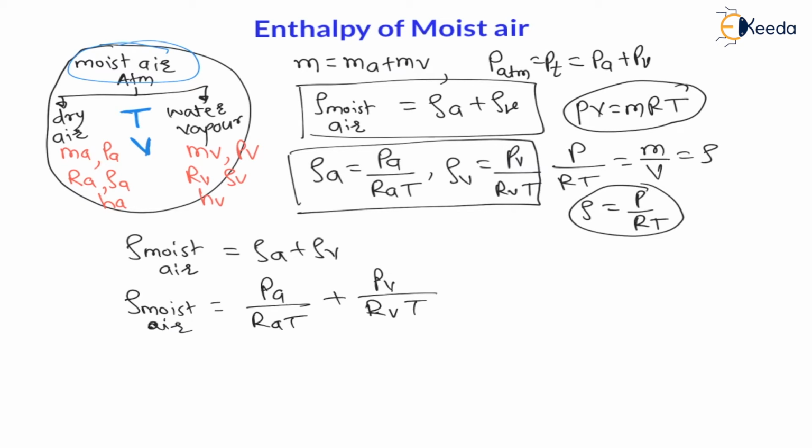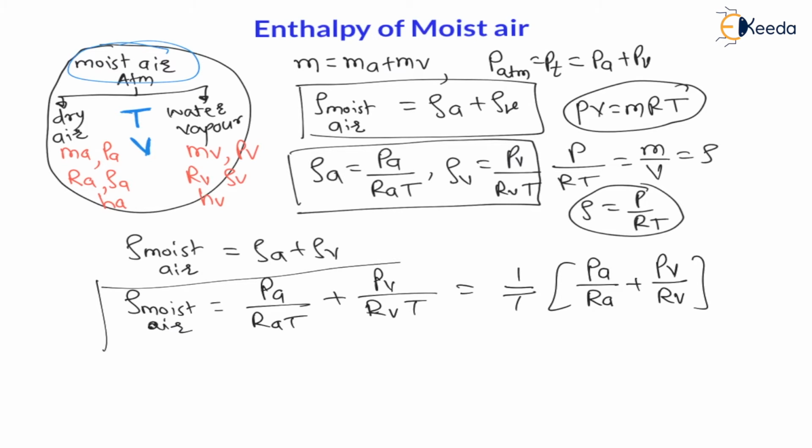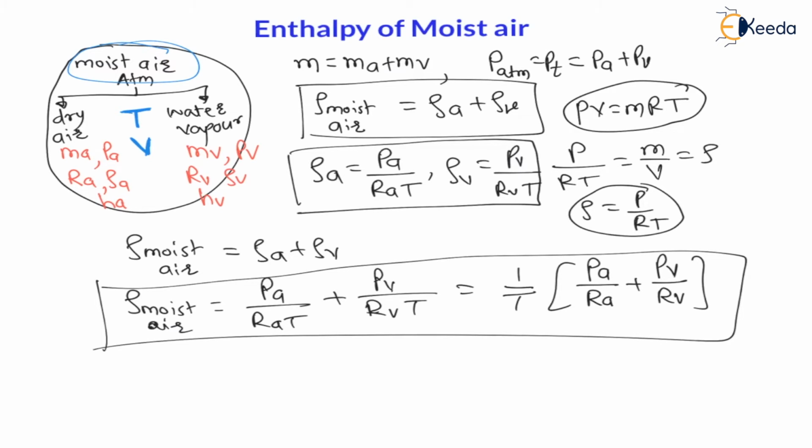Now here 1 upon t we can take common, so it is 1 upon t in bracket, pressure of air divided by gas constant of air plus pressure of vapor divided by gas constant of vapor. This is how we can calculate density of moist air.